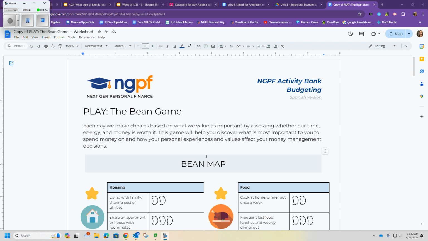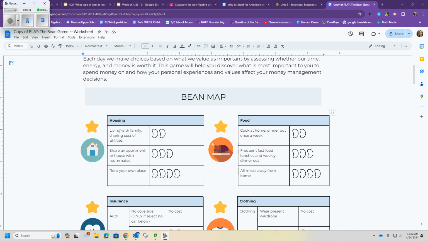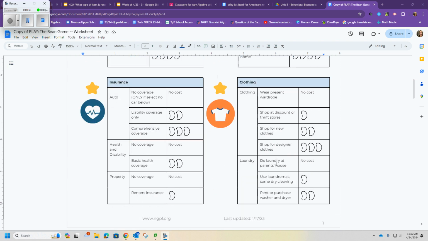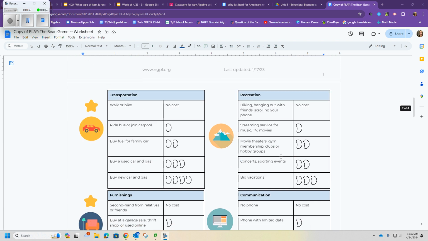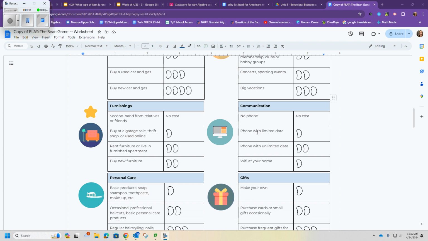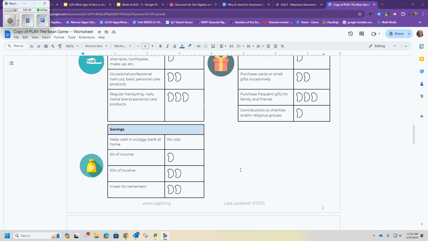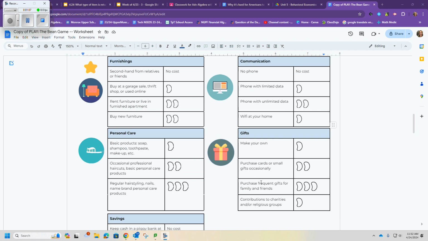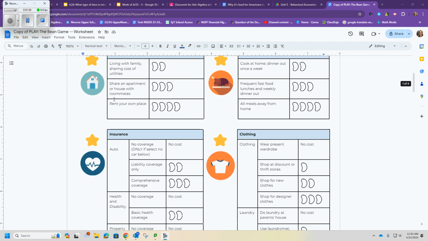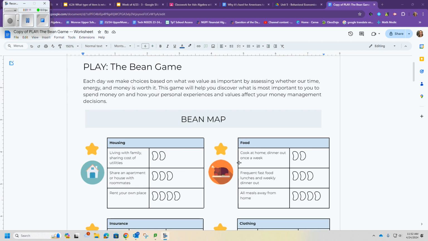Okay, so it doesn't say it on here, but you will be starting with 20 beans. Okay, so you have housing, food, insurance, clothing, transportation, recreation, furnishings, communication, personal care, gifts, and savings. Those are all of your categories. And you have 20 beans to split up between those categories.